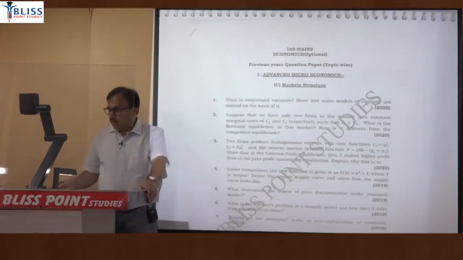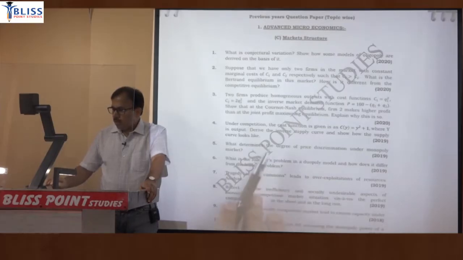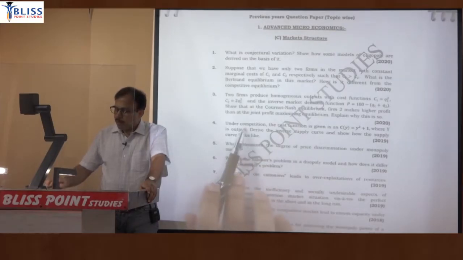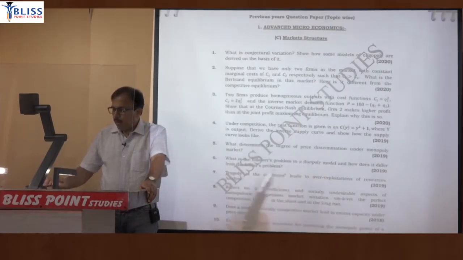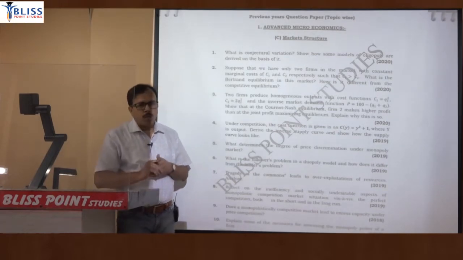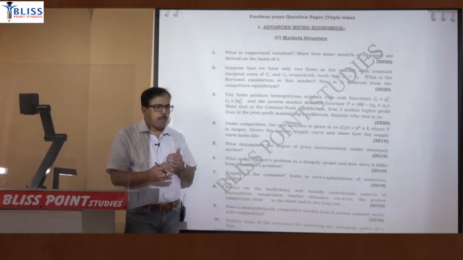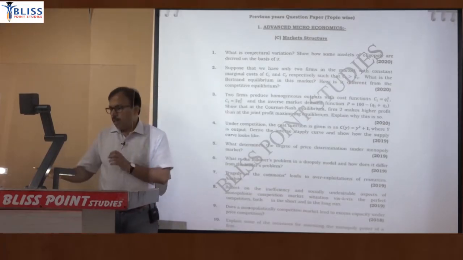In 2019 there were 4 questions in fact, 1 question from perfect competition, another from monopoly, another from oligopoly, and another from market failure. So the topic of market structure usually gives you safely 4 to 5 parts.